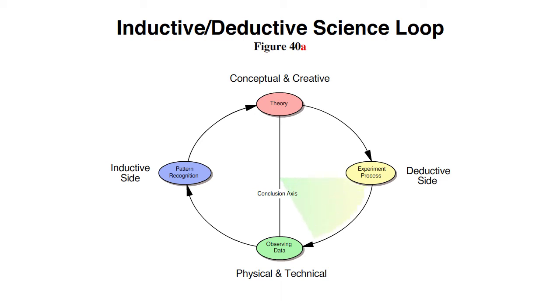Similarly, research starts externally with exploring and experimenting and ends internally with pattern recognition on the bottom side of what I call the research axis. Observation bridges the external and the internal in this case.